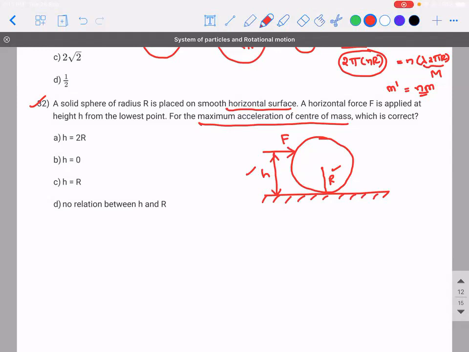Option A. Do you think so? Yes, sir. I would rather say D, sir. Yes, there is no relation between h and r. Maybe if you're talking about torque, that makes sense. Sir, because if it's option A, then torque is maximum, right? But here nowhere they told that the object is rolling.